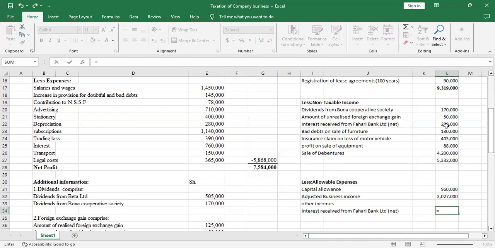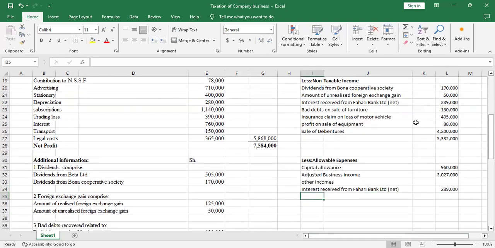It was 289. Then the dividends: you're supposed to add dividend at 5% final. That's the withholding final, but it will be 0.